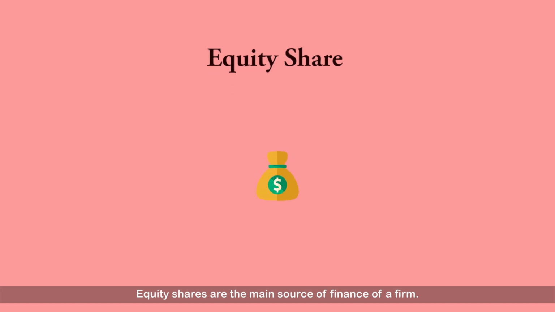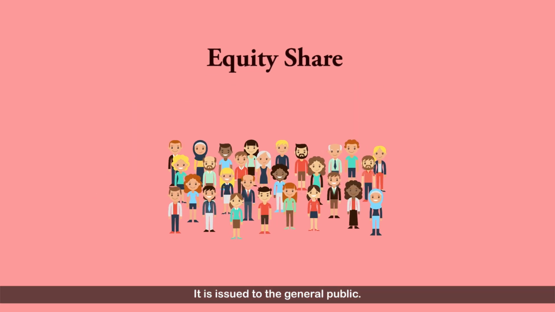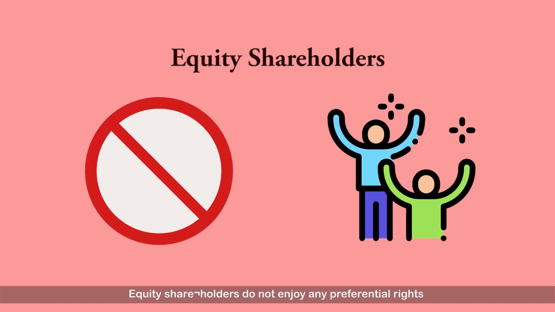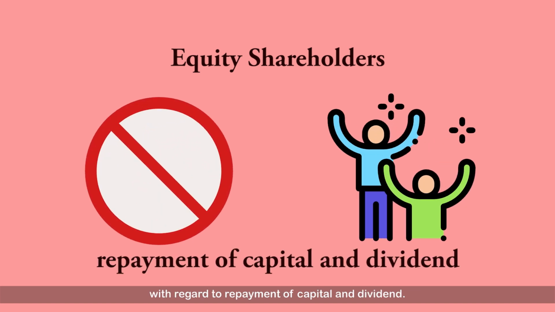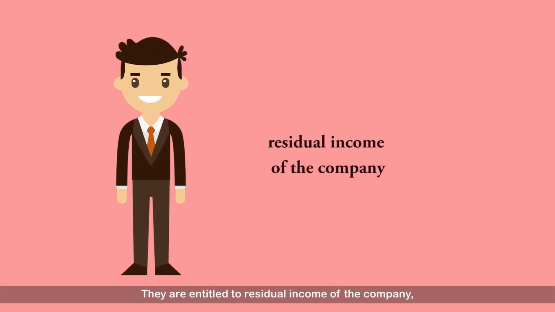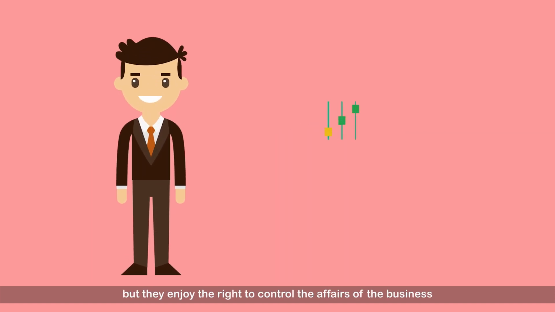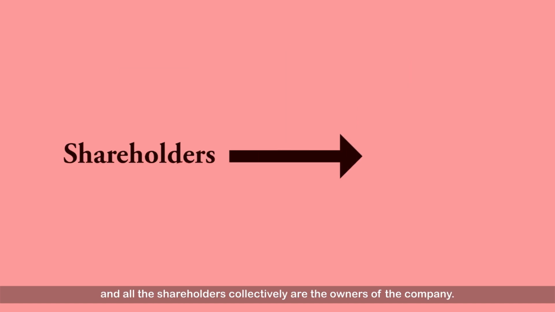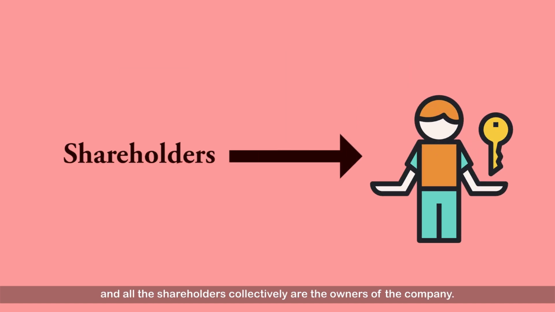Equity share or stock meaning. Equity shares are the main source of finance of a firm. It is issued to the general public. Equity shareholders do not enjoy any preferential rights with regard to repayment of capital and dividend. They are entitled to the residual income of the company, but they enjoy the right to control the affairs of the business, and all the shareholders collectively are the owners of the company.